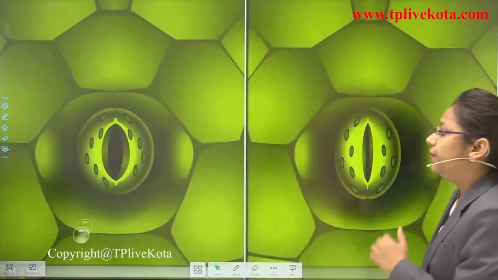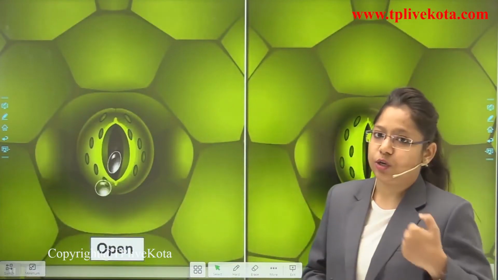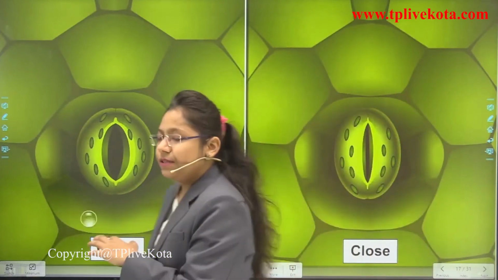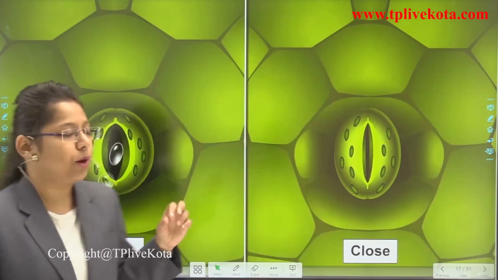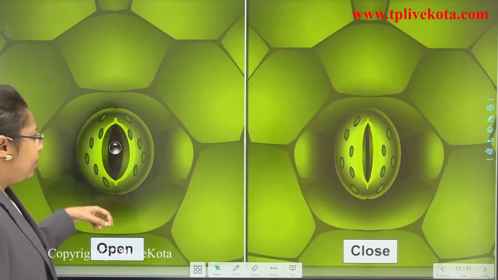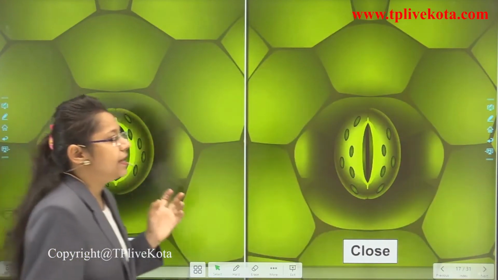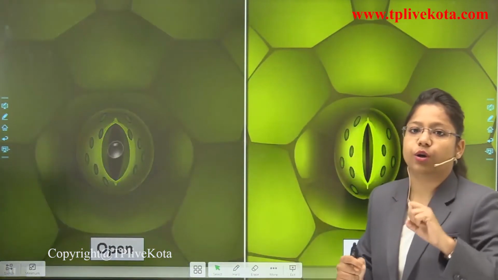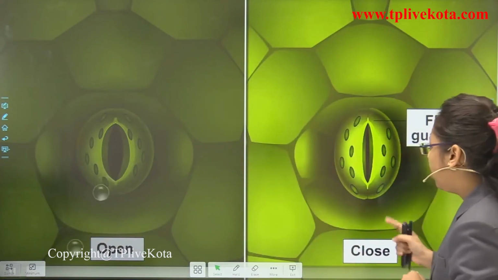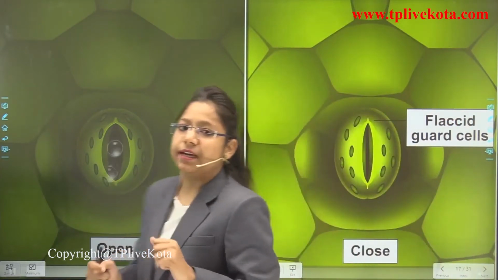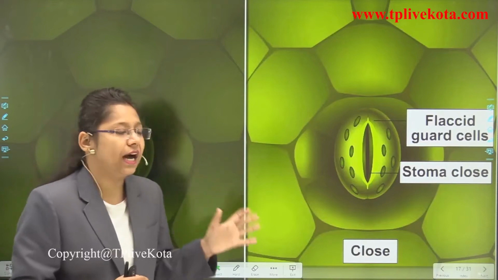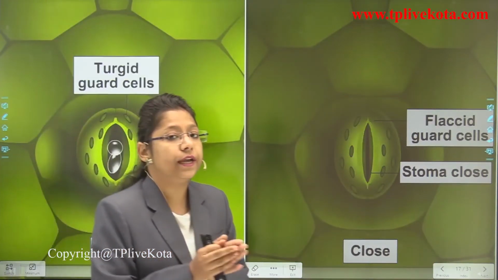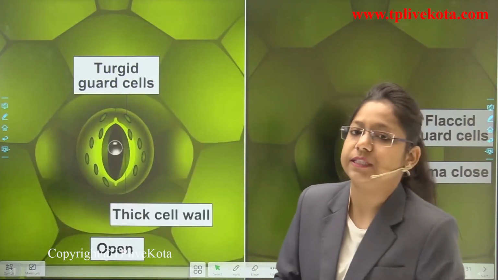Okay, now we will understand the opening and closing of the stomatal cells. So, if there is an open stomata, then what will happen? The water will come out. Okay, you can see here this guard cell has become rounded in shape, and the water is coming out of the stomata. But if we talk about the closed one, you can see here the flaccid condition of the guard cell has arisen and the stomata is now closed. Okay, now why is it closed? Because the transpiration has stopped.